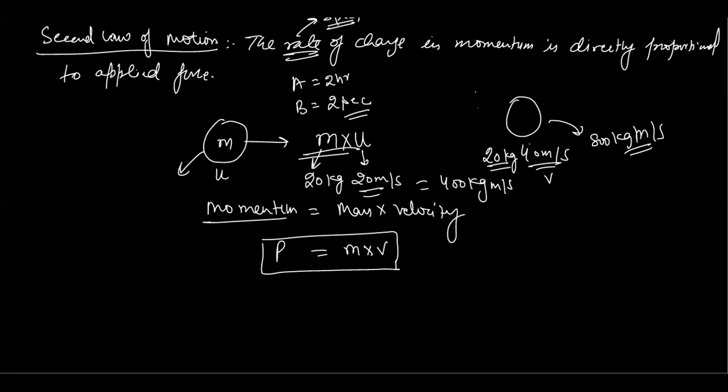Means when a force is applied on an object, that object starts moving, and it has some mass and velocity. Imagine that this object is in space. If you want this object to keep its velocity constantly increasing, then obviously its momentum will change. It will have some initial velocity, and then some final velocity. So the change in momentum will be final momentum minus initial momentum.